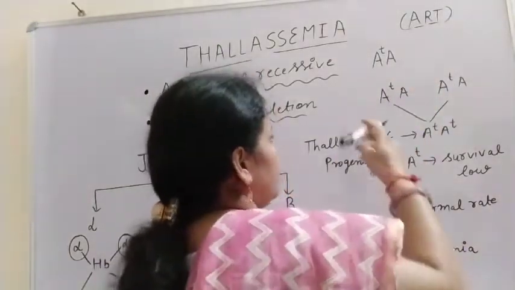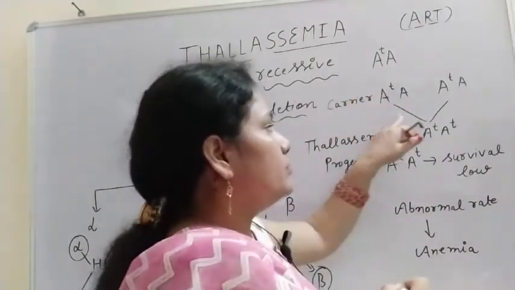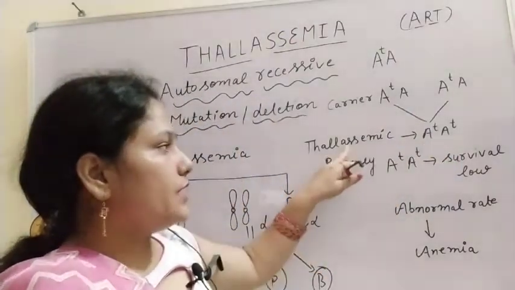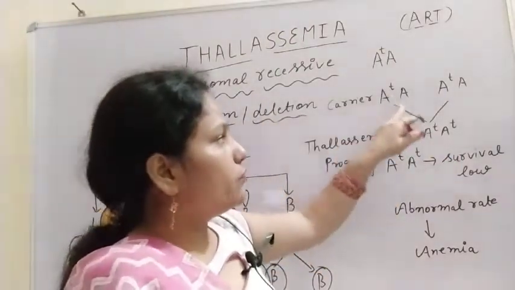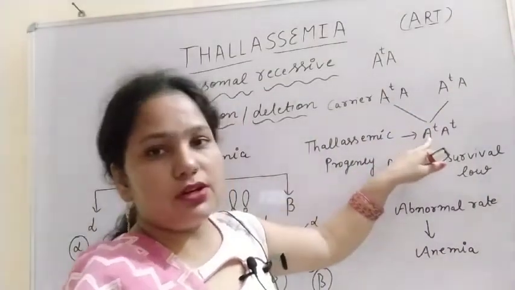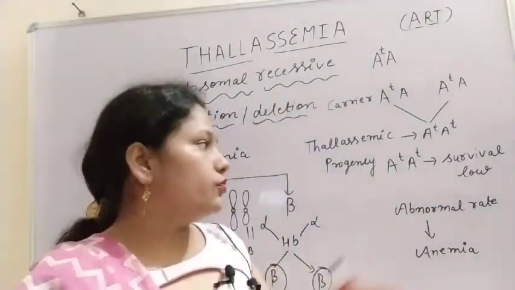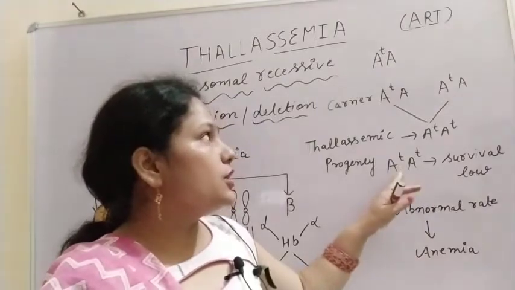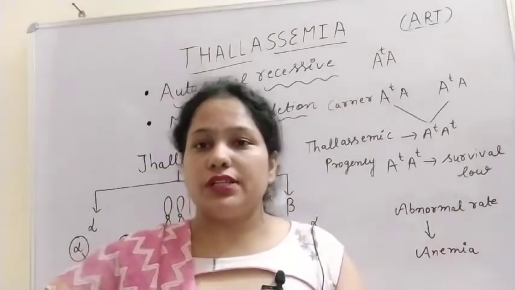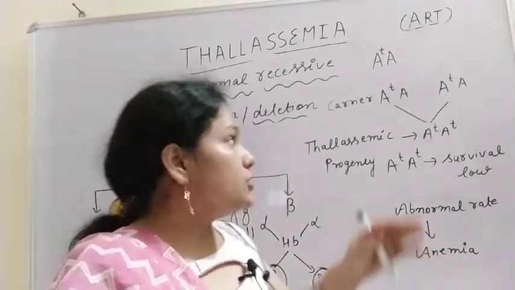So both these parents are carriers, and then there will be the possibility of a thalassemic progeny, because one gene comes from this parent and one from this parent. Mostly the parents are carriers, because if the parent is affected, there is less chance of survival.